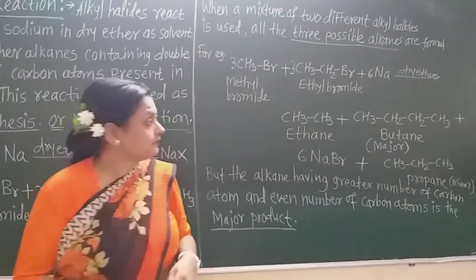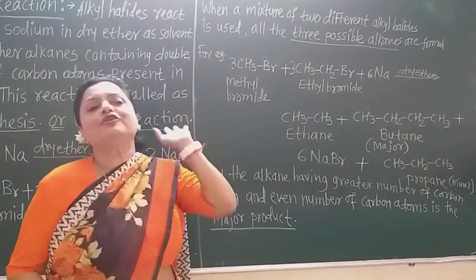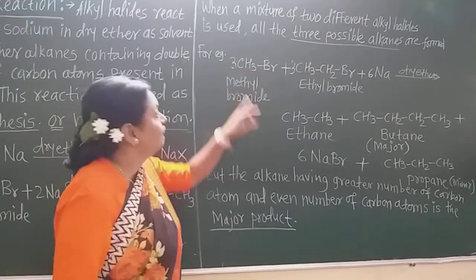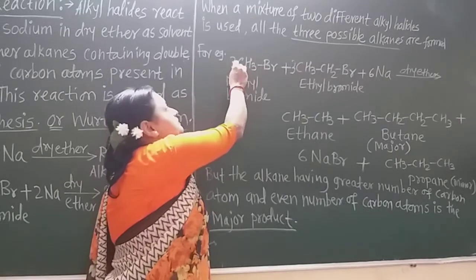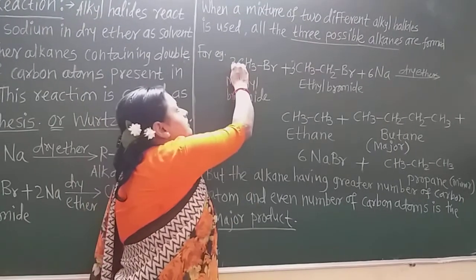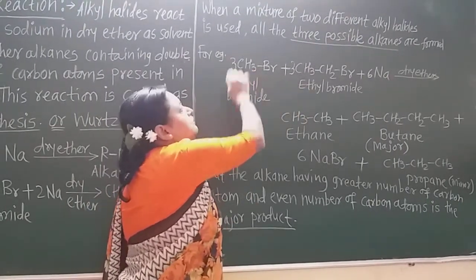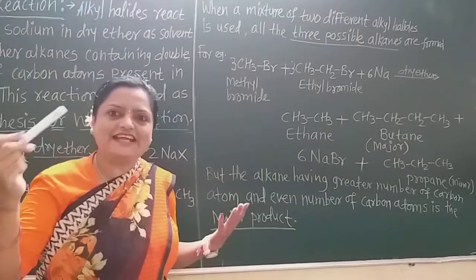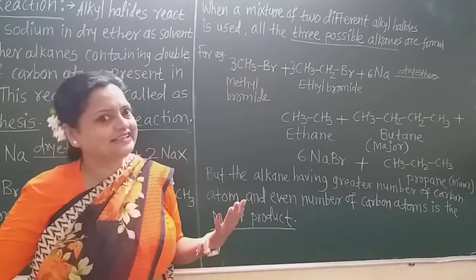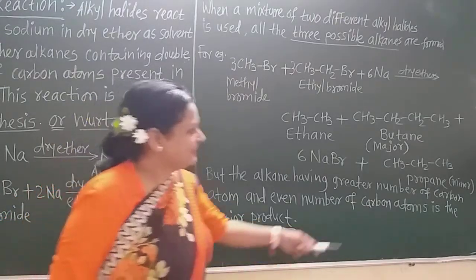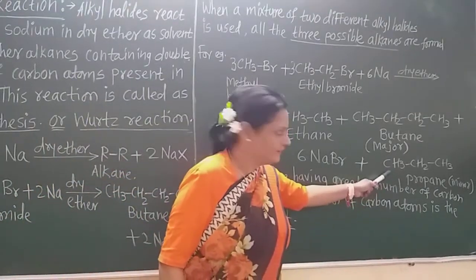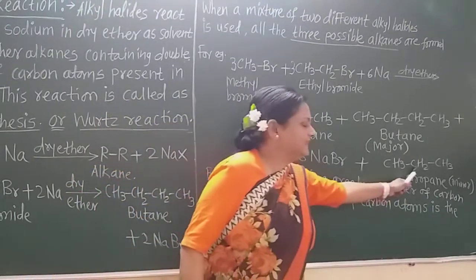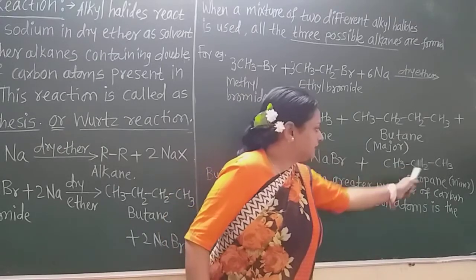I will tell later. Now one molecule of both of the alkyl halides is remaining. So when the remaining molecule of methyl bromide reacts with the remaining molecule of ethyl bromide, what will be there? There is the formation of CH3-CH2CH3, the three carbon containing alkane, that is the propane, C3H8. But I write it in this way: 1, 2, 3, this is the propane.